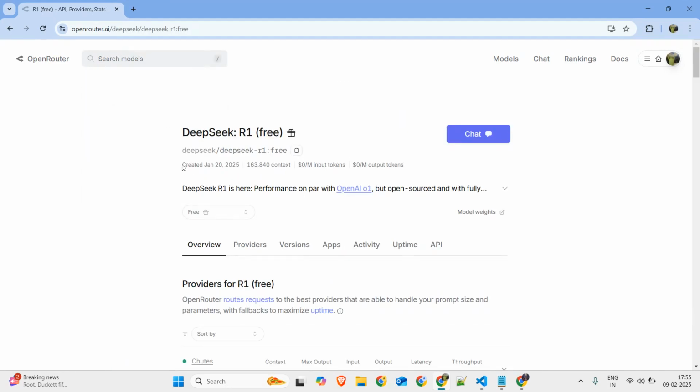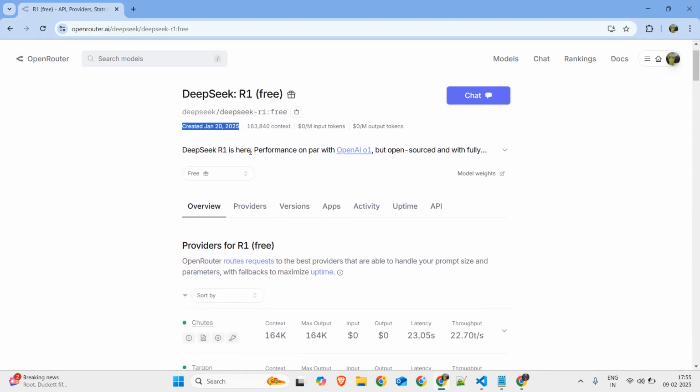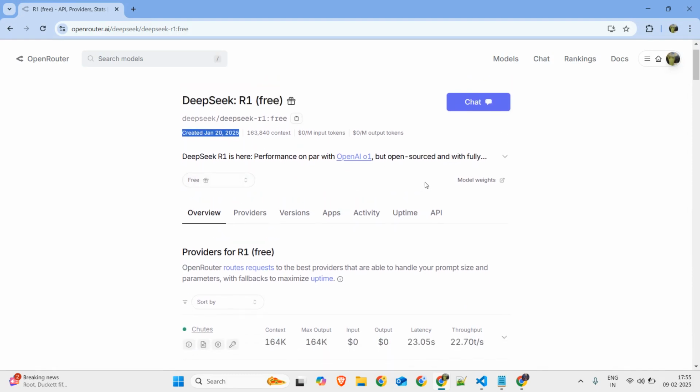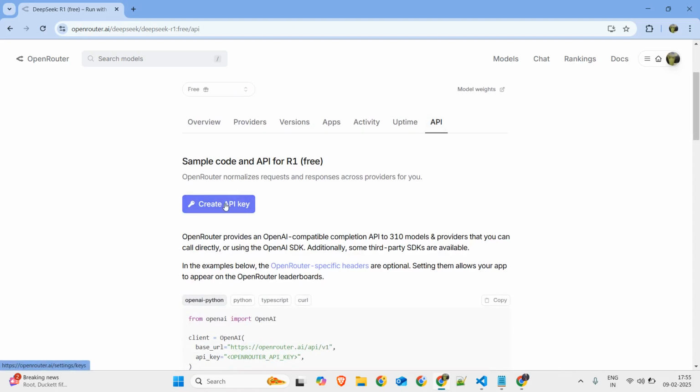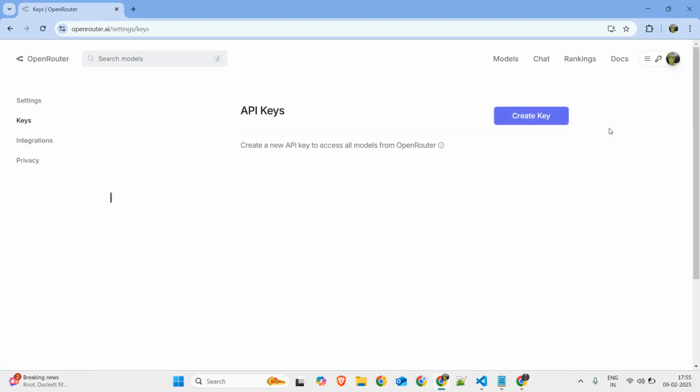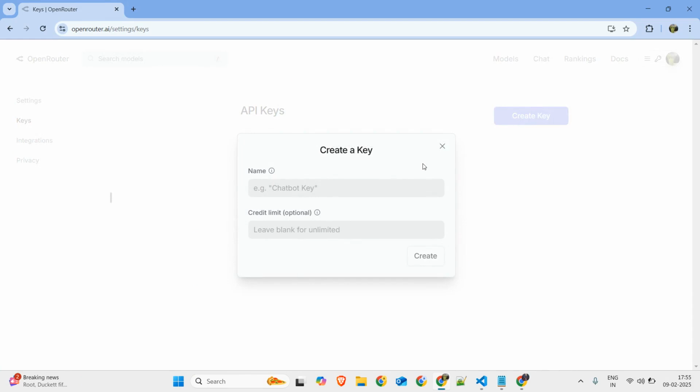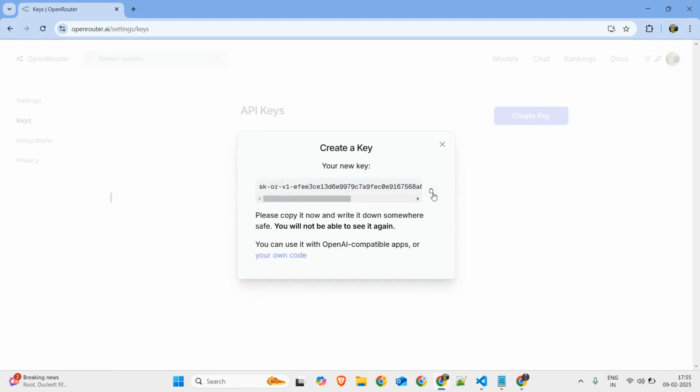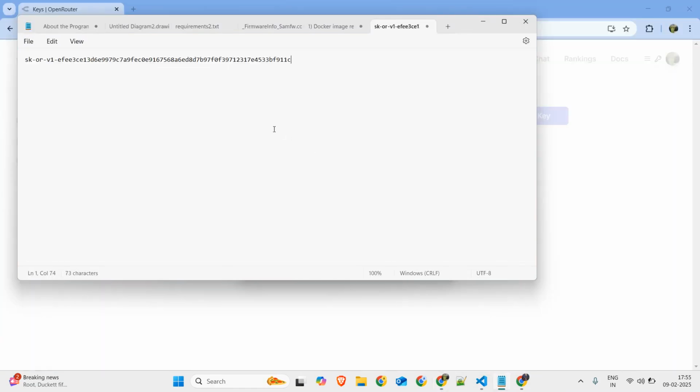This is the latest model, created on 20 Jan. We have to access this model using API. So for getting this API, you have to click API here, create API key, and then create the key. The name you can give is chat key, and you have to keep this blank. Credit limit is optional. Once you create this, you copy this and save it somewhere. I will paste it here.